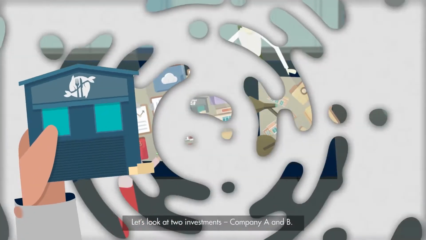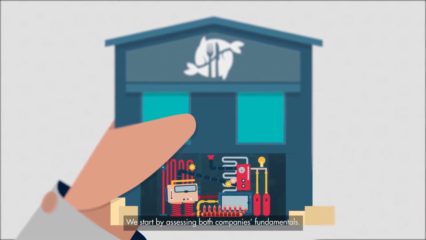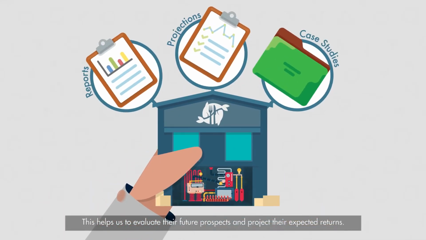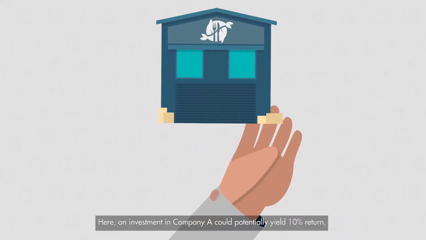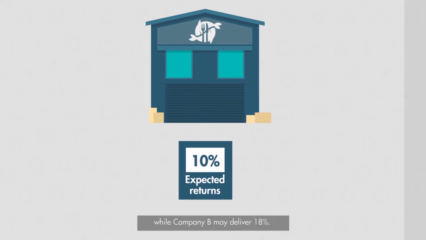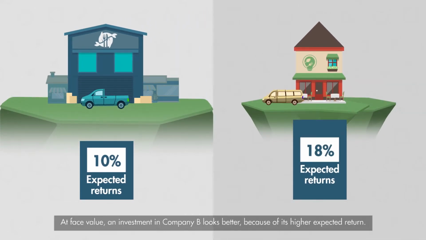Let's look at two investments, Company A and B. We start by assessing both companies' fundamentals. This helps us to evaluate their future prospects and project their expected returns. Here, an investment in Company A could potentially yield 10% return, while Company B may deliver 18%. At face value, an investment in Company B looks better because of its higher expected return.